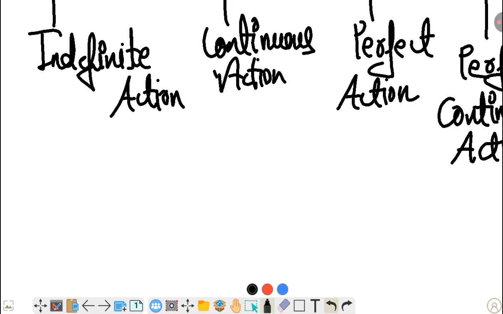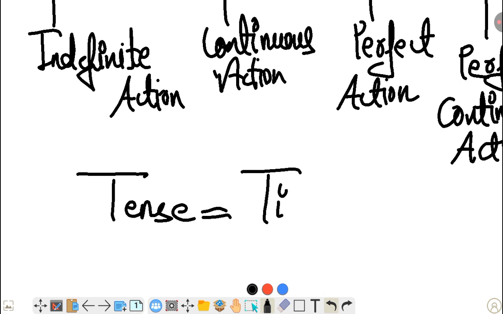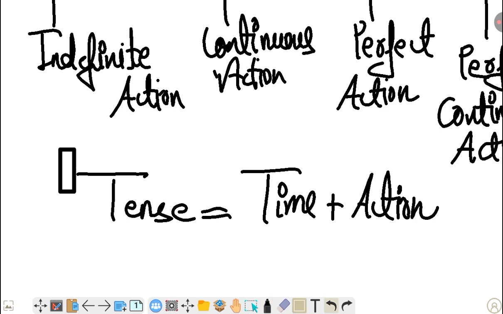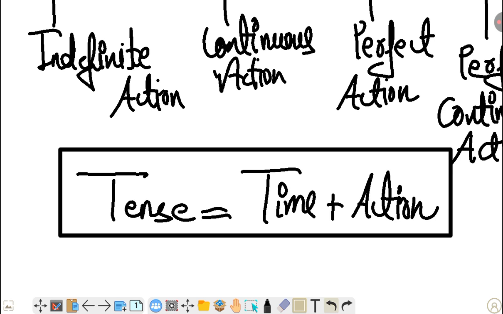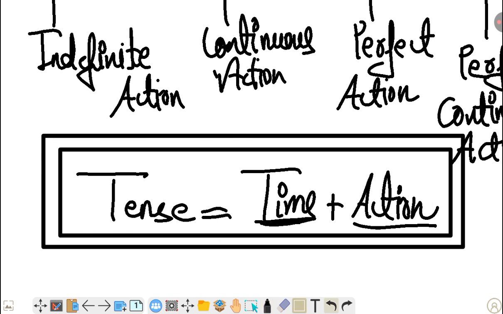And now my dear friends, there is an important thing that you have to know. Tense is equal to time plus action. Okay, it means tense simply tells the time in which the action is performed. Simple. So one formula you have to remember: tense is equal to time plus action. That's it. Simply only this formula.